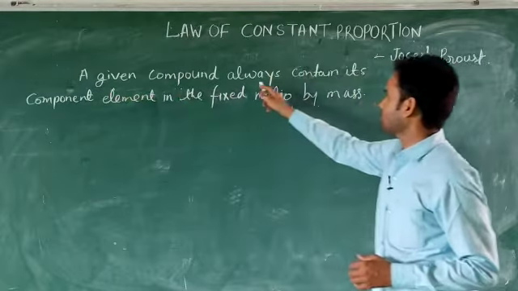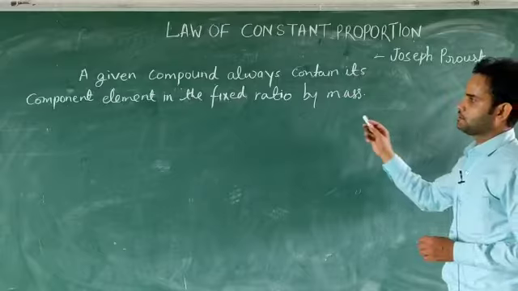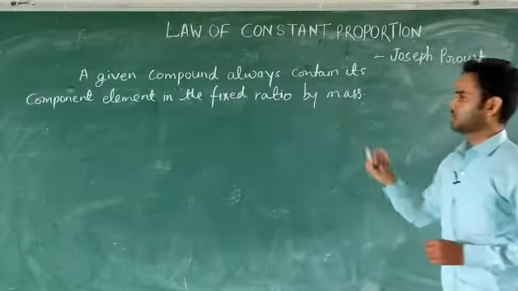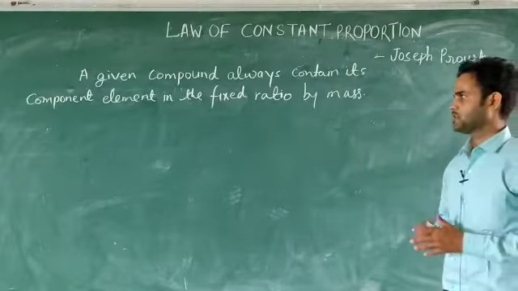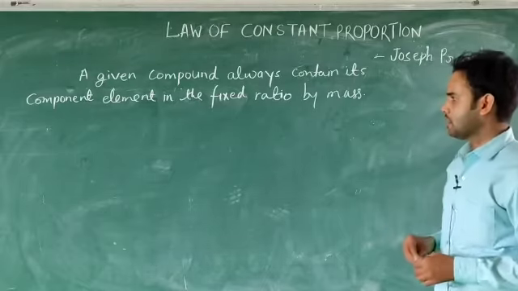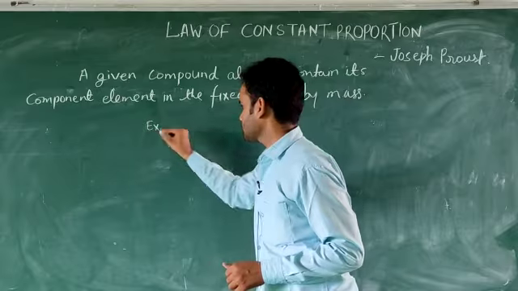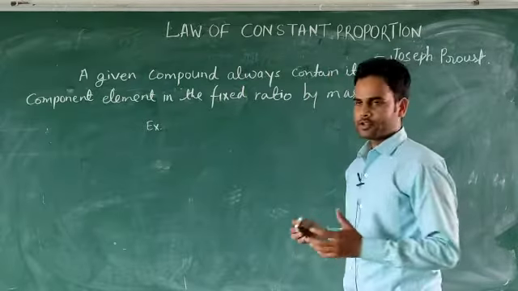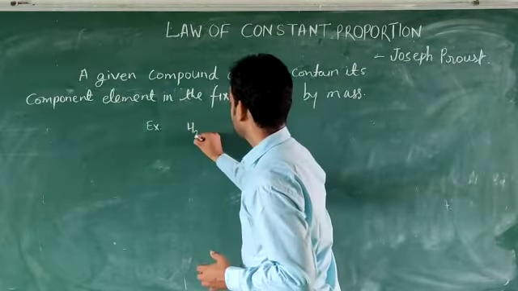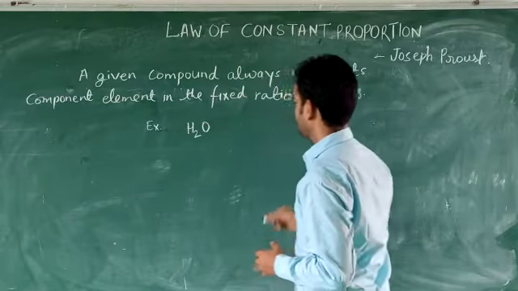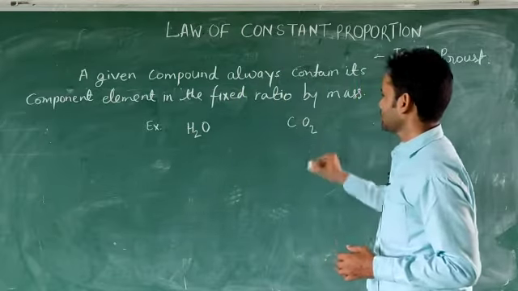A given compound always contains its component elements in a fixed ratio by mass. So this is the statement. What is the meaning of this statement? Let's understand it by taking an example. We are taking water as an example here, H2O, and another example we can take is CO2.